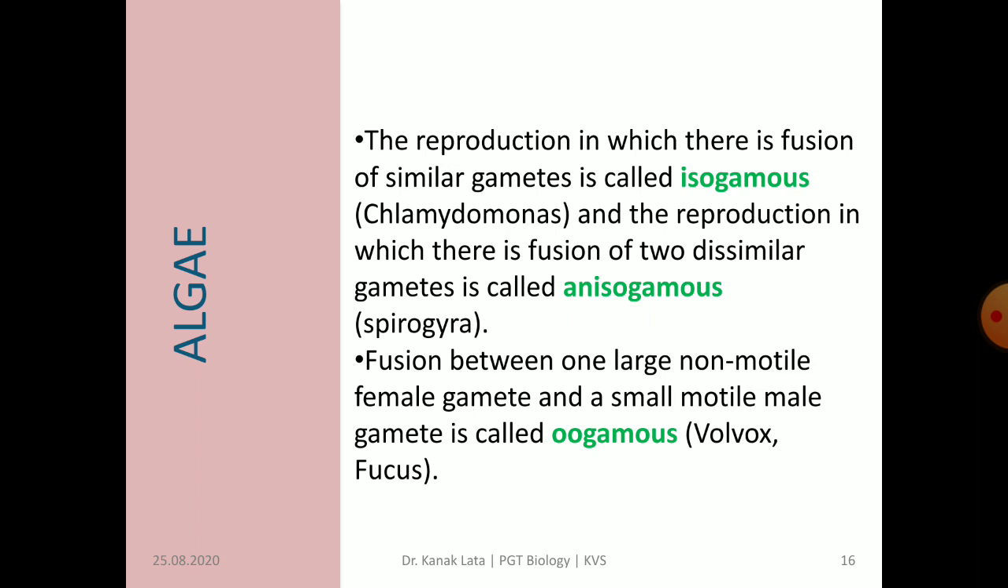Isogamous means fusion of similar gametes. Anisogamous means fusion of dissimilar gametes. Whereas oogamous means fusion of one large non-motile female gamete and a small motile male gamete. Isogamous is seen in Chlamydomonas. Anisogamous is seen in Spirogyra. Oogamous is seen in Volvox and Fucus.